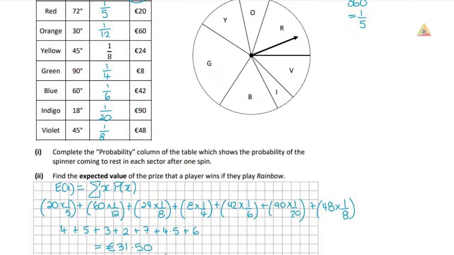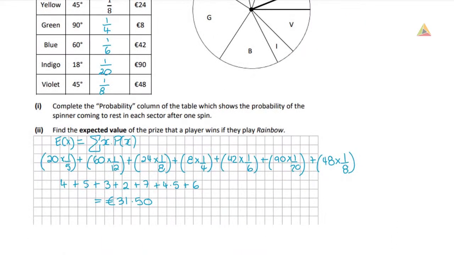So if we play this game we expect to get €31.50 back. Now €31.50 isn't one of our outcomes, so we saw 20, 60, 24, 8, 42, 90 and 48, and we're saying we expect to get €31.50, but that's absolutely fine. It's on average as we play this game, that is going to be our average payout. So that's an example of our expected value. It didn't ask us anything about fairness in that question. So we'll see in the next question that we're going to be given a part asking about fairness.